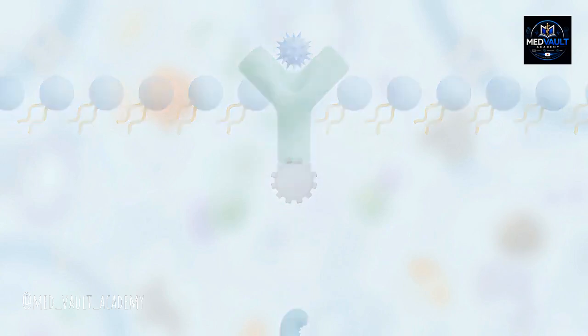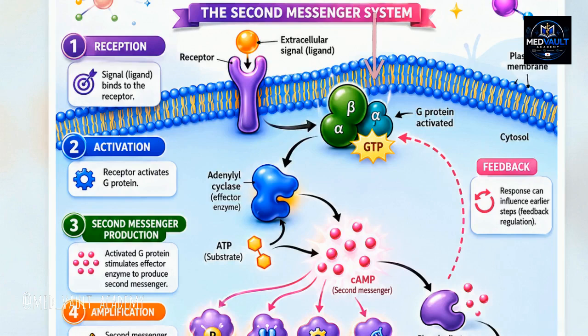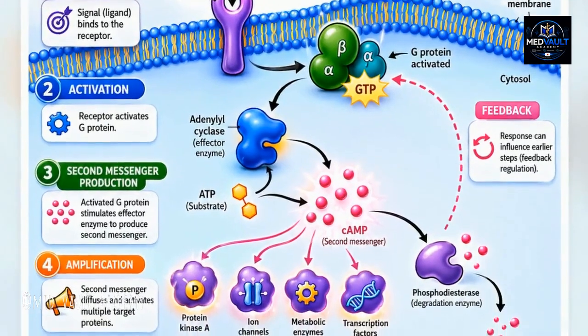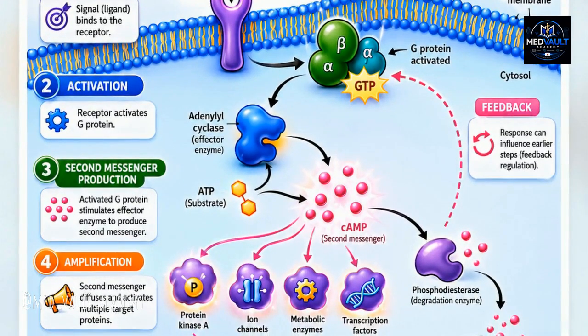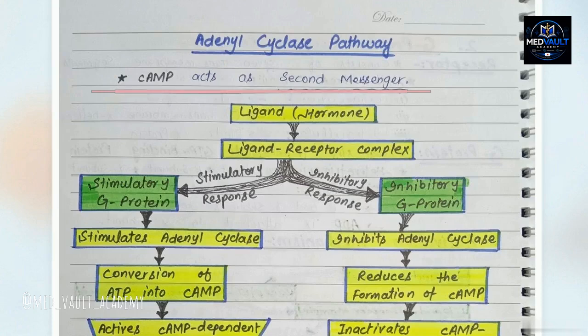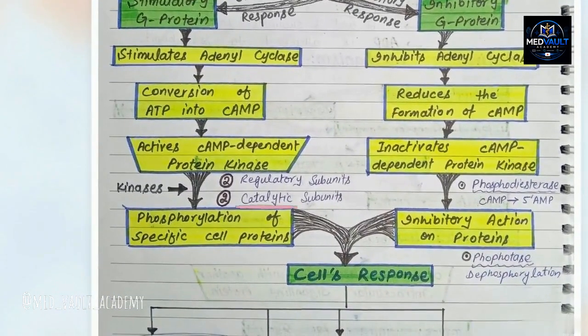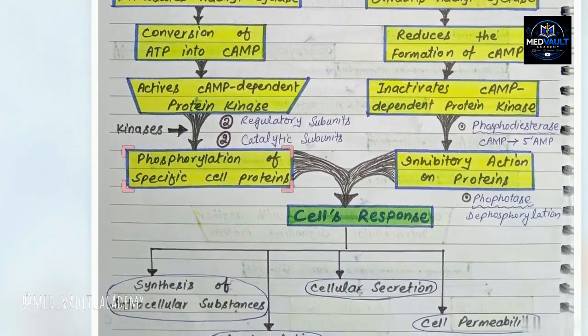The liberated G-alpha-S subunit travels along the inner face of the membrane to activate an effector enzyme called adenylyl cyclase. This activates a catalytic cycle. Adenylyl cyclase rapidly converts ambient ATP into thousands of cyclic AMP, or cAMP, molecules. The cAMP acts as a second messenger. As shown in the kinases block, it binds to the regulatory subunits of protein kinase A, forcing the release of its active catalytic subunits. Once active, the kinase initiates a phosphorylation cascade.